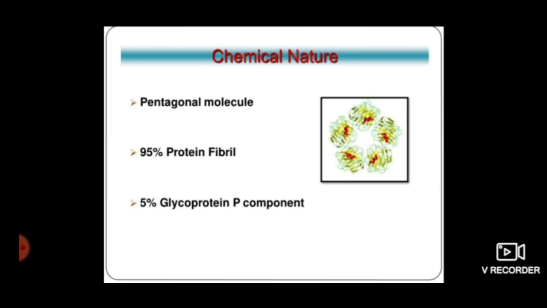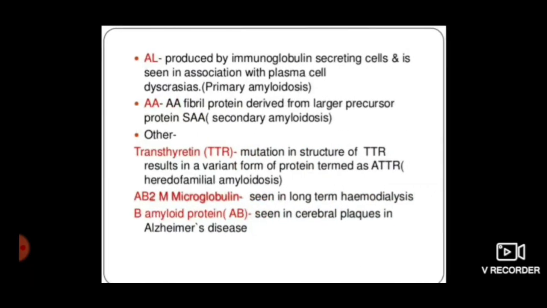Now we will discuss its biochemical forms. There are two major forms and some minor forms. Two major forms include AL and AA. AL is amyloid light chain protein, mainly lambda light chains. And AL type of amyloid is mainly seen in case of primary amyloidosis.